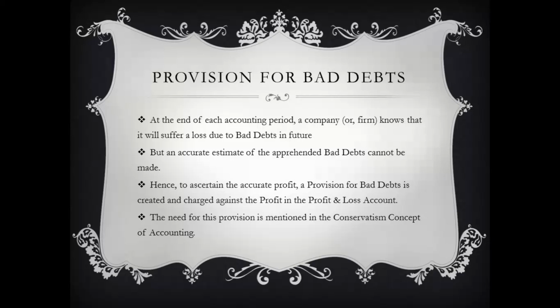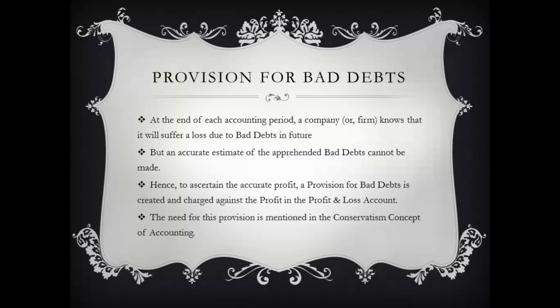But there could be some debtors from which the concerned company might be unsure that a certain amount of money might or might not come back. It cannot tell it with surety. In such a case, a provision for bad debt is created.